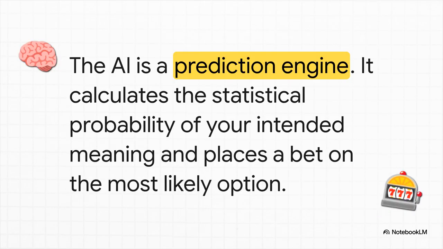You have to remember, the AI is not a mind reader. It's a prediction engine. So it looks at a word like Java or bat, and it calculates the statistical probability of each meaning based on its huge library of training data, and then it places its bet. If it guesses right, you think it's a genius. If it guesses wrong, you think it's an idiot. But the whole time, you're the one who sent it to the casino in the first place.